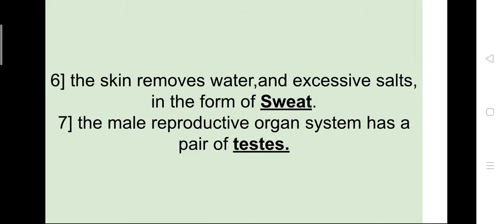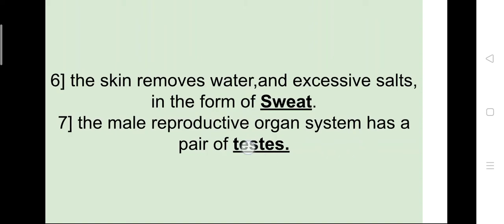Sixth, the skin removes water and excessive salt in the form of sweat. So excessive salt and water are removed in the form of sweat. Next one is seventh. The male reproductive organ system has a pair of testes. So the seventh answer is testes.